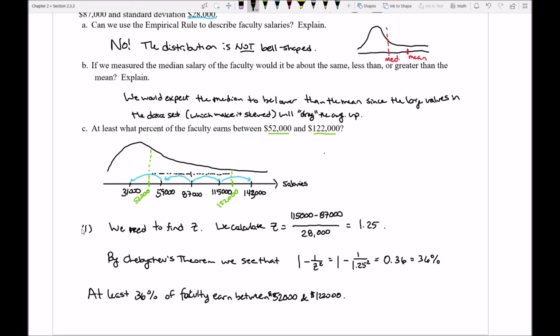to first find our value of z, then figure out how to actually plug that into the formula, and then third, we're able to write that as a nice conclusion. Hopefully this gives you a sense of how we can use Chebyshev's theorem to answer some questions. In the next video, we'll take a look at example 2 to see how we can answer some similar questions, but also change things up a tiny bit.